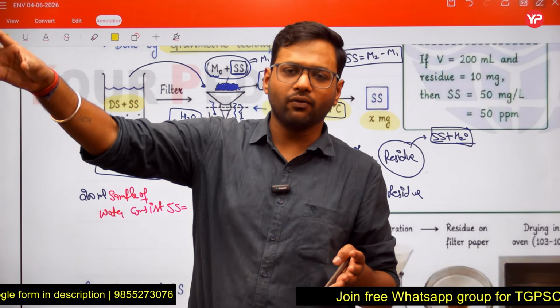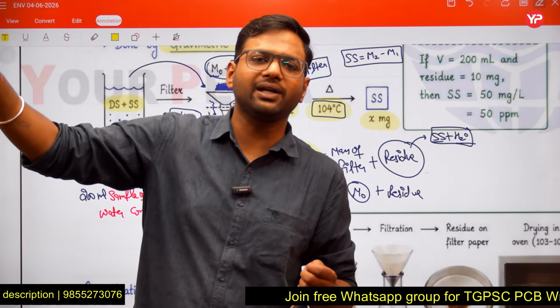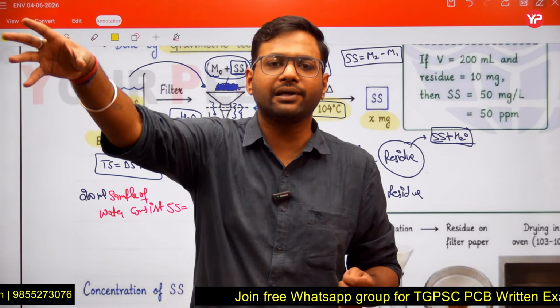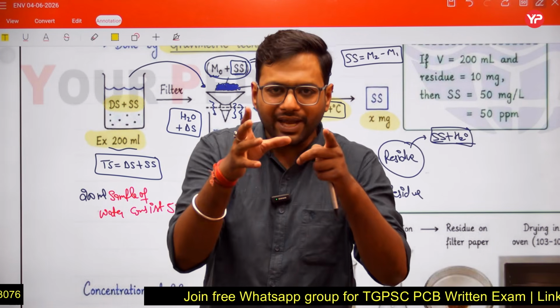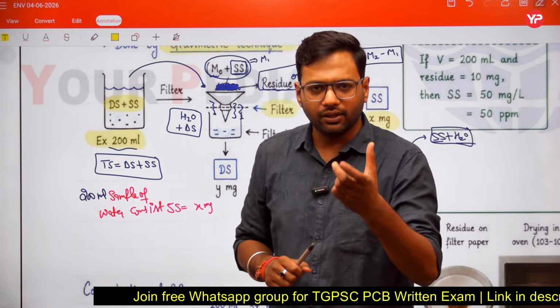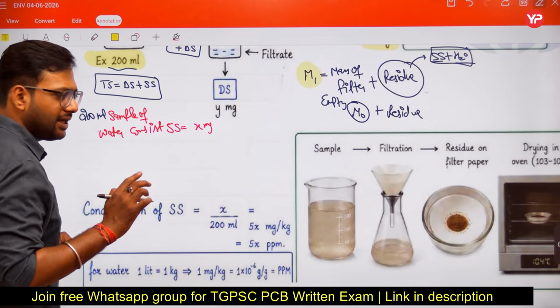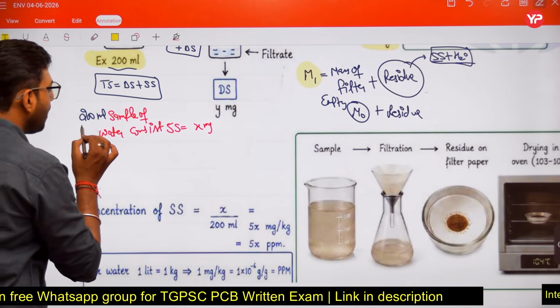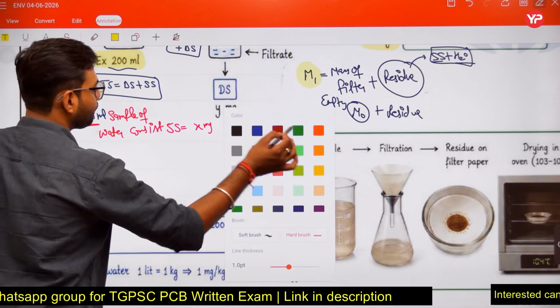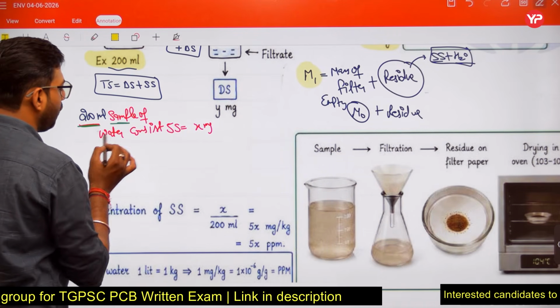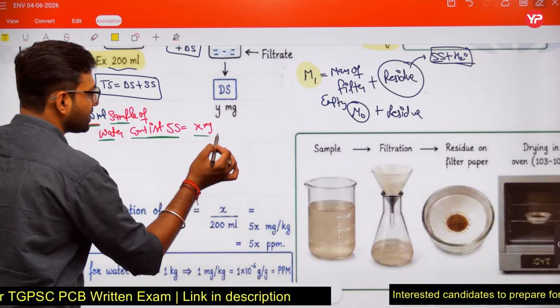So what is the amount of suspended solids in 20 million liter water, or 5 million liter water? To make the calculation easier, we report our answer in terms of concentration.